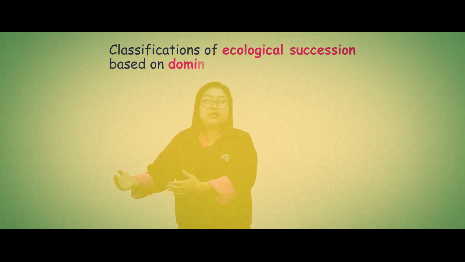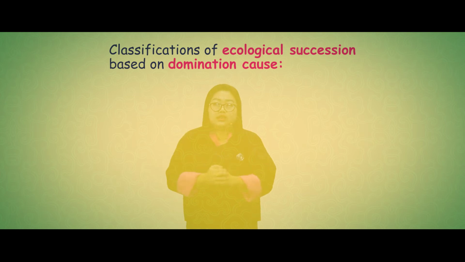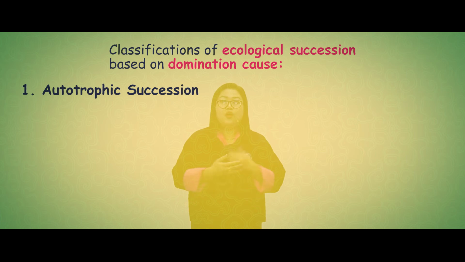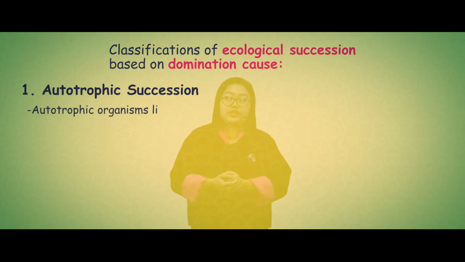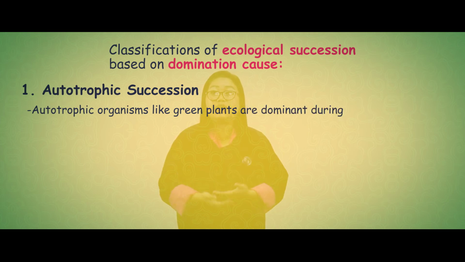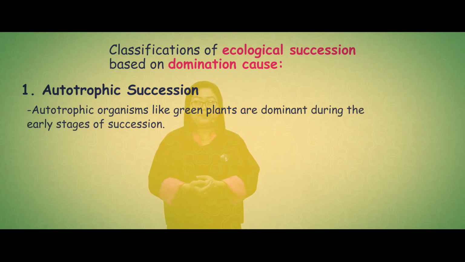Next classification is on the basis of organisms that dominate the earlier stages of ecological succession. Under this, we have again two more types of succession. Number one, we have autotrophic succession. In autotrophic succession, we see that the plants, which are also referred to as the autotrophs, dominate the earlier stages of succession.